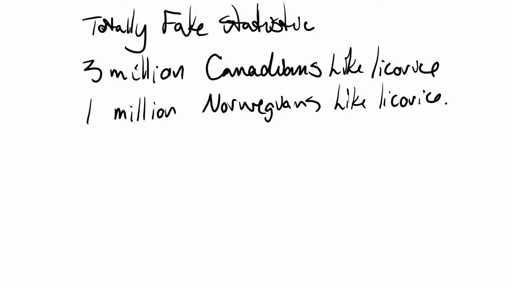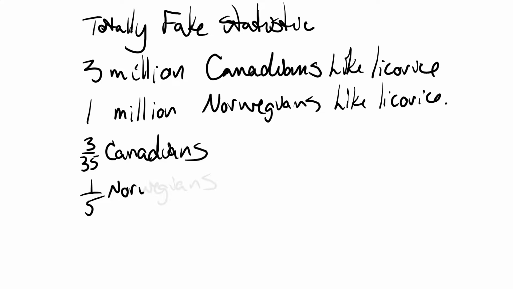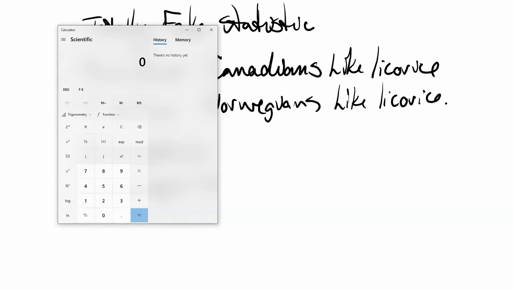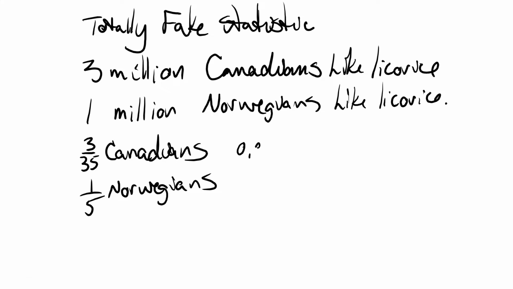If there are 35 million Canadians, that means 3 out of 35 million Canadians like licorice, and 1 out of their approximately 5 million Norwegians like licorice. If we divide 3 by 35, we get 0.0857. And for the Norwegians, if we divide 1 by 5, we get 0.2. If we convert both of those into percentages, we move the decimal place 2 positions, so this is 8.57%, and the Norwegians are 20%.